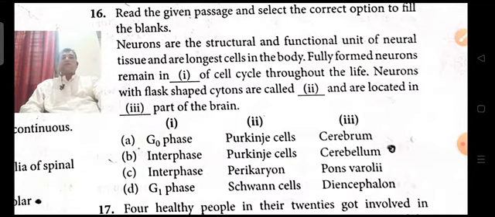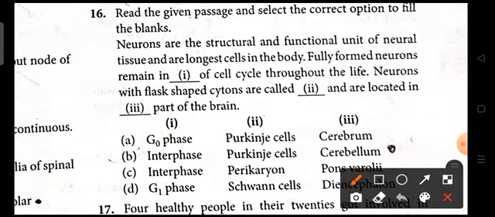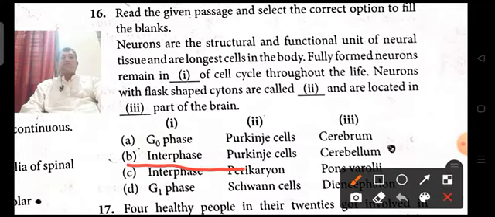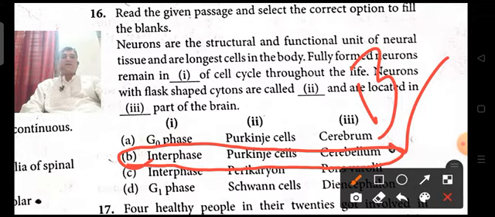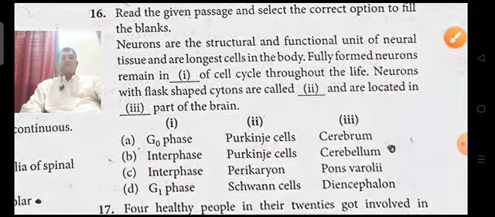Neurons with flask-shaped cytons are called Purkinje cells and are located in the cerebellum part of the brain. We came across the flask-shaped cells in the topic discussion. By checking these options, the most appropriate option is option B. So B is the answer for the 16th question. Next.